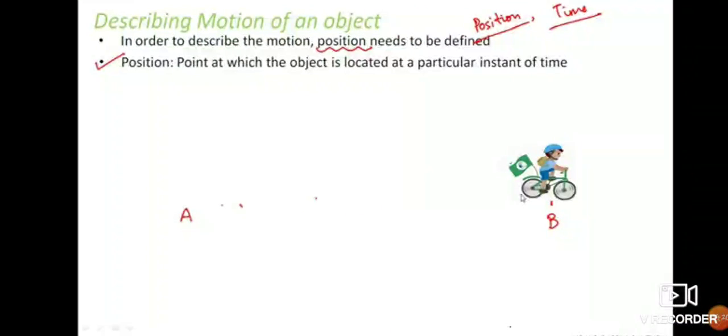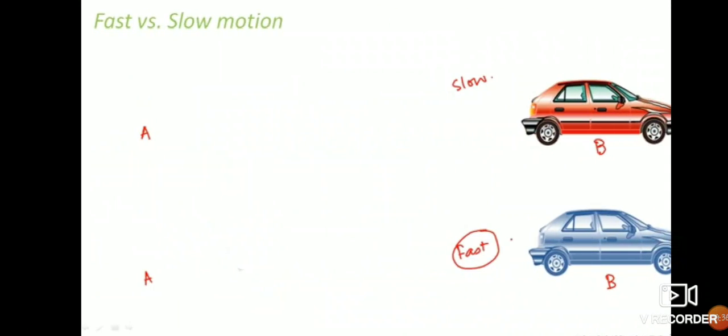See here, the object moves from A to the point B. Your object is located here, and changes its position from A to B with respect to time. That is very important: the position of the object with respect to time.